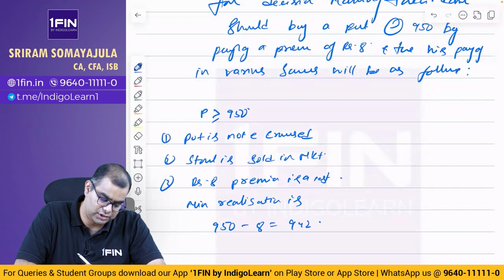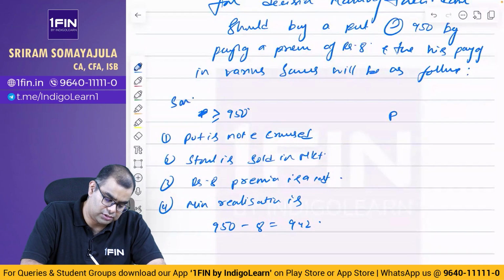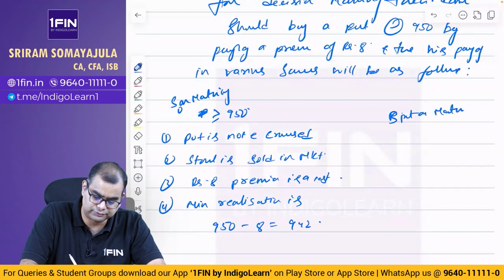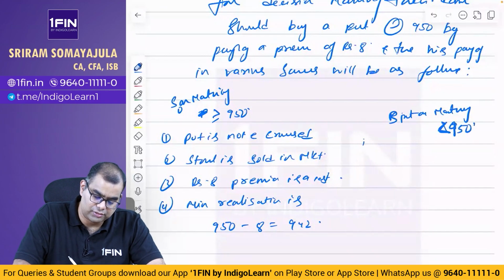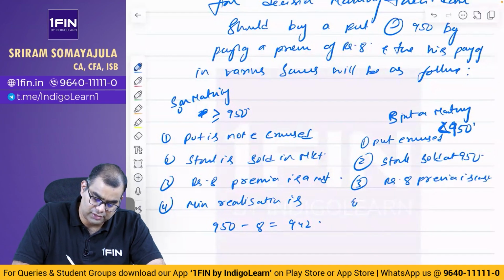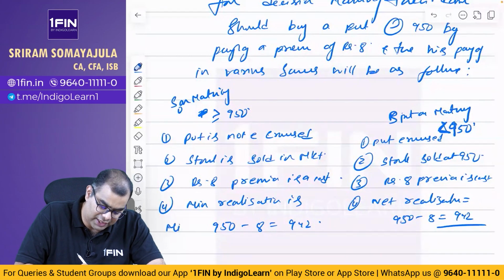If the spot price on maturity is less than 950, put is exercised, stock sold at 950, rupees 8 premium is cost, net realization is equal to 950 minus 8, that is equal to 942. So here minimum 942 or more.